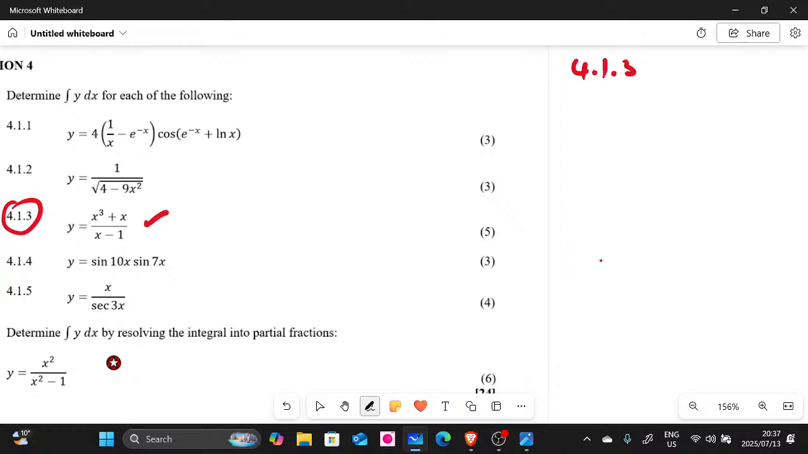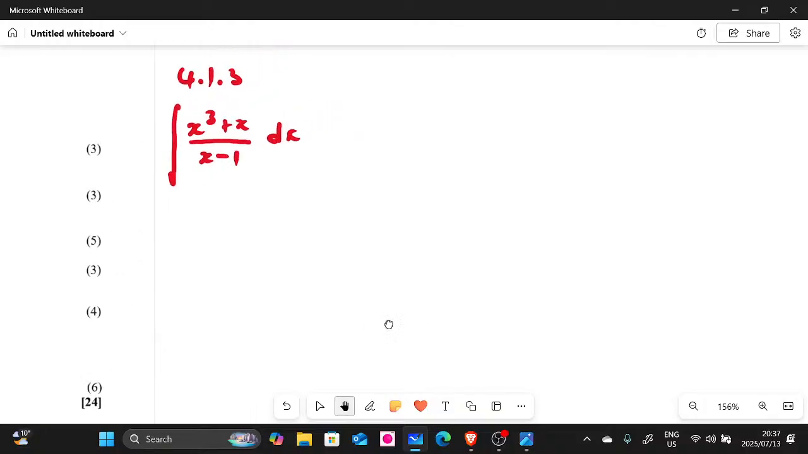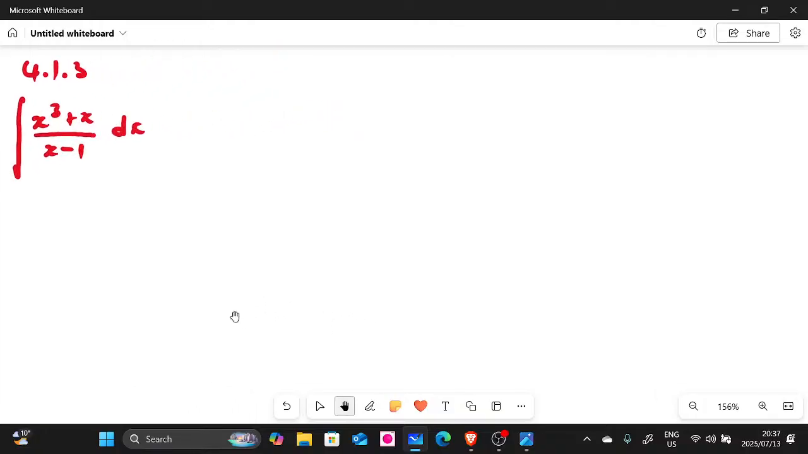4.1.3. There we go. So let's do it. So this is what you're gonna have: the integral of x to the power of 3 plus x divided by x minus 1 dx. There we go, guys. I'm just gonna create more space here. I hope you can see, people. All right.